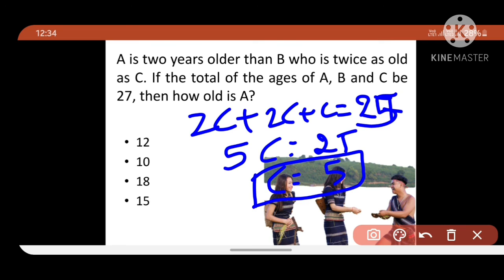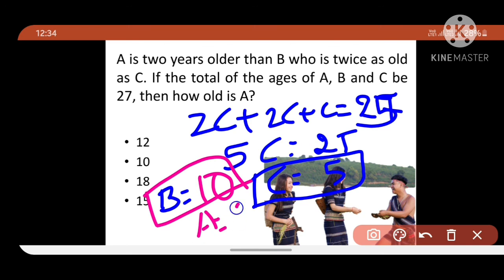So B equals 2C, that is 5 into 2, which is 10, and A equals 10 plus 2, that is 12. So this is the answer, friends. Like this we have to derive these age problems.